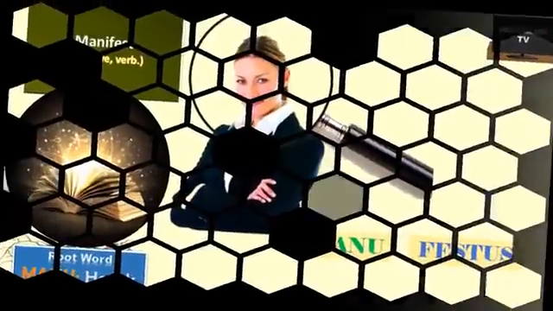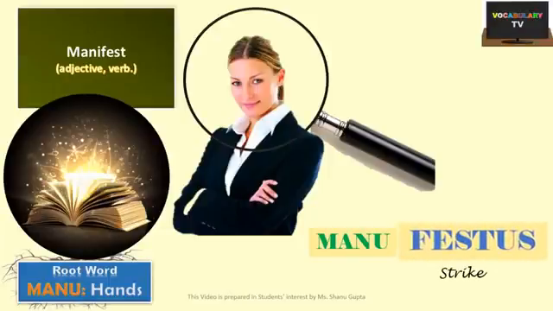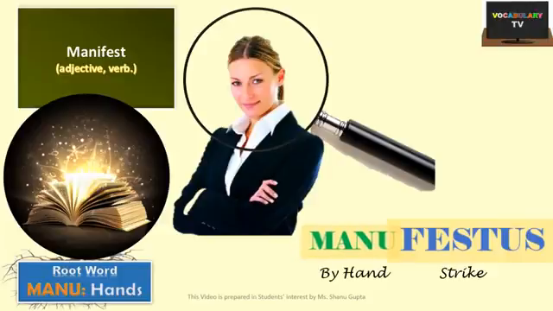Next tricky word is manifest. The word is made up of two key stems, festus meaning to strike and manu meaning by hand. So it literally means to strike by hand. Well, a tough one to relate, but if you consider that to strike by hand is like to display something clearly by an action, which will be visible to the eyes and palpable.